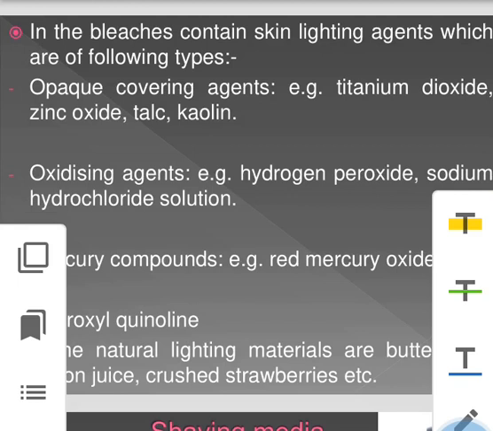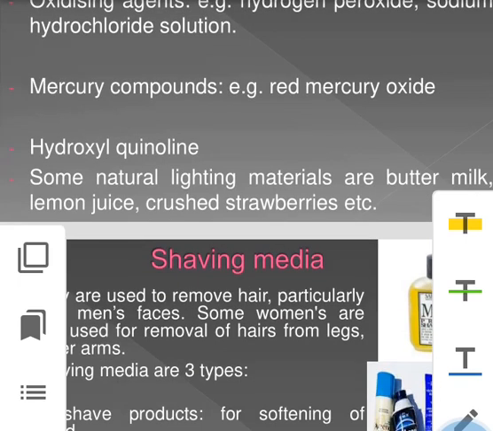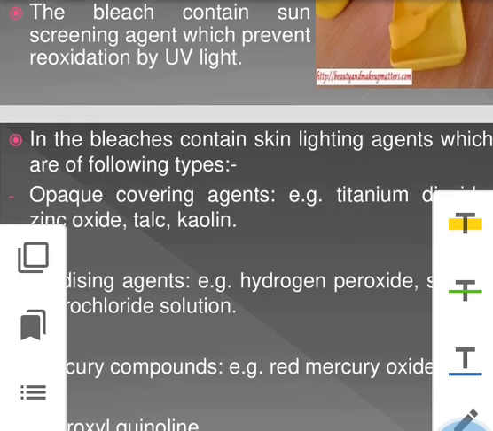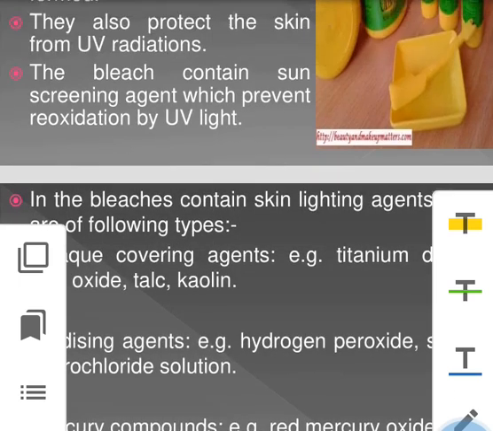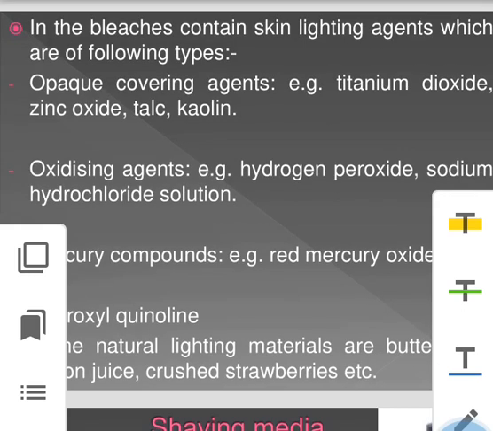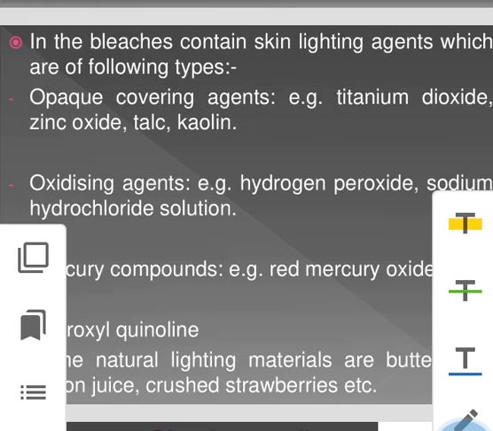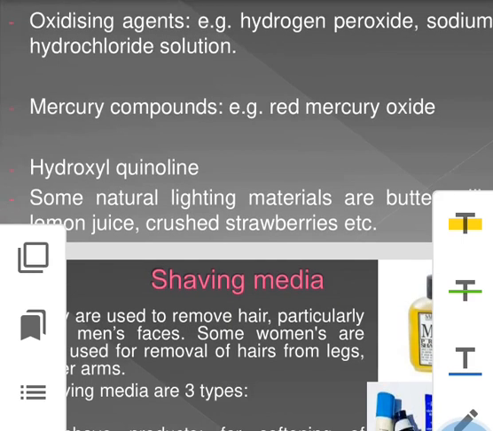Bleaches contain skin lightening agents which are of the following types: opaque covering agent, oxidizing agent, mercury compound, and hydroxyquinoline. Opaque covering agents are titanium dioxide, zinc oxide, as well as talc and kaolin. Oxidizing agents are hydrogen peroxide and sodium hypochlorite solution.